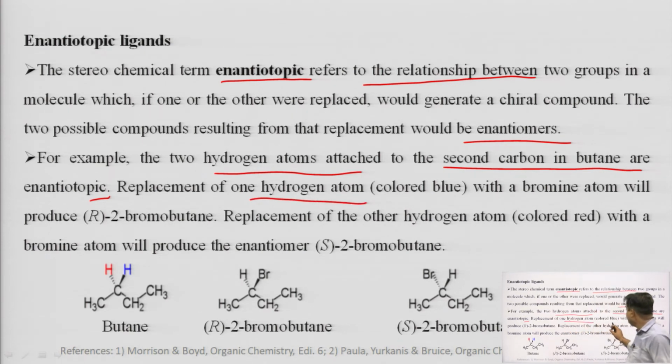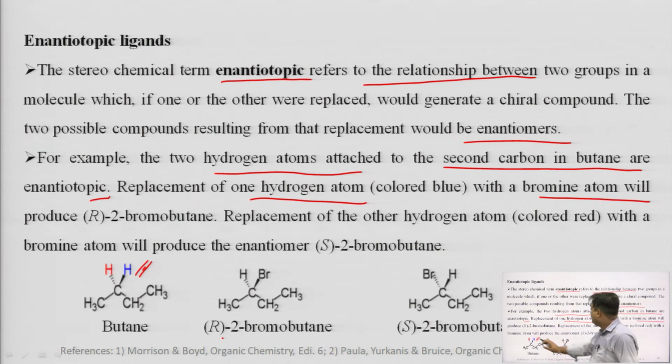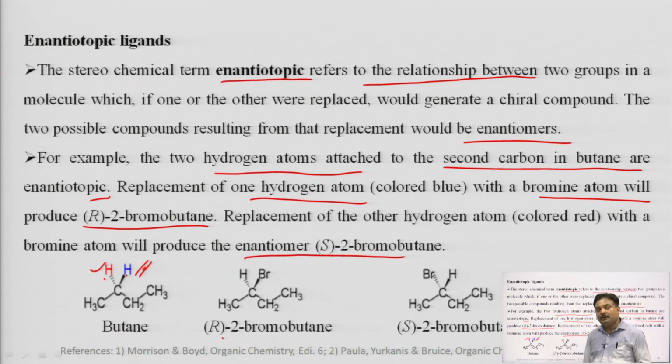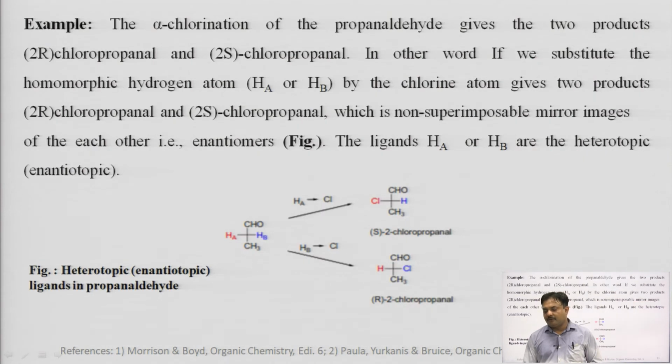Replacement of one hydrogen atom, here you can see this, with a bromine atom will produce R-2-bromobutane, while the replacement of another hydrogen atom, that is the red colored hydrogen atom, with a bromine atom will produce the enantiomer. So, we can see that replacement of two different hydrogens in a butane molecule with the same group will yield two different stereoisomers, that is R-2-bromobutane and S-2-bromobutane. So, these are the examples of enantiotopic ligands.